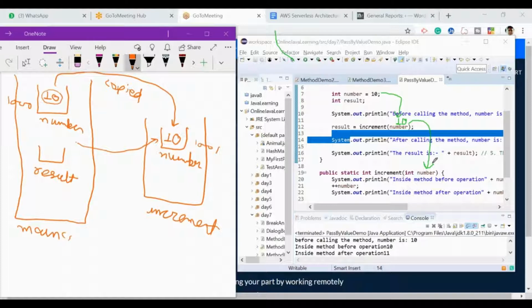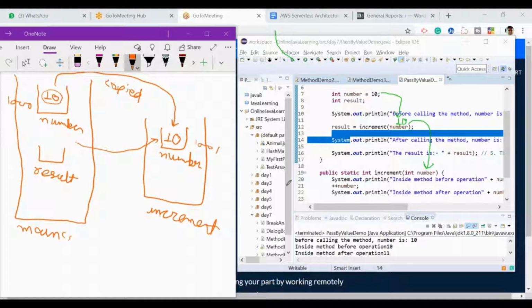Since line number 7 and line number 12 are in the same main method, these two variables have the same value. Line number 12 is itself line number 7, both are the same variable. It is just like you are working in a store and your supervisor says you go from here to there for the service. So you come from line number 7 to line number 12, nothing else. You still hold the value 10 with you, right? So that's why you have it in your pocket and you pass it here.